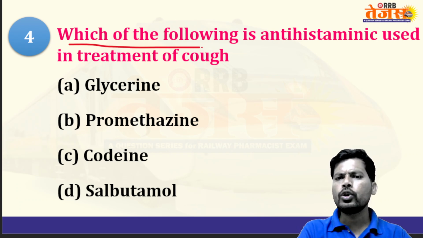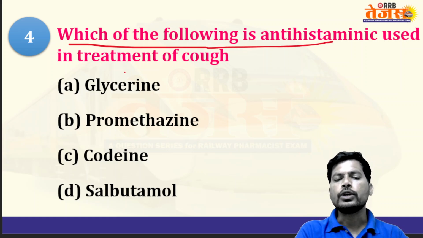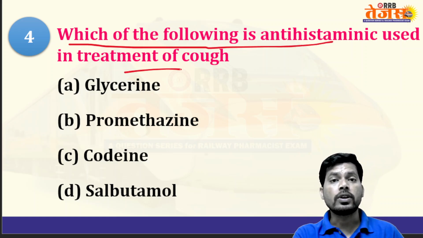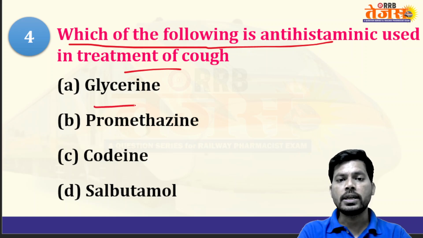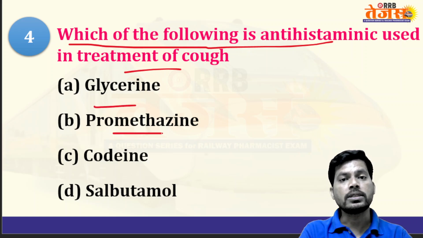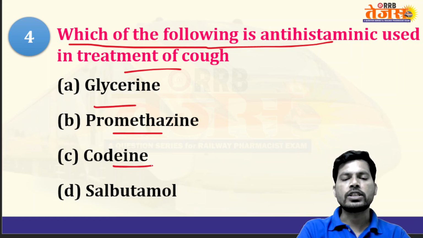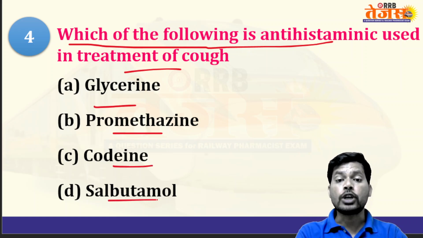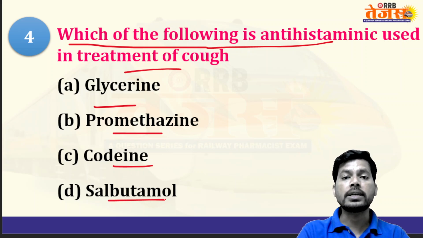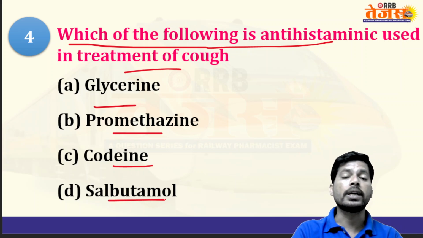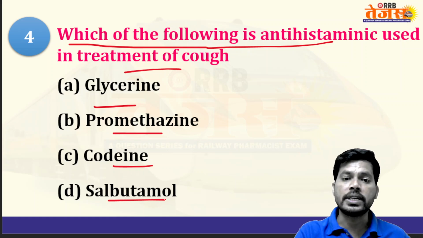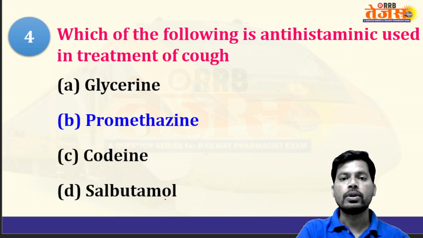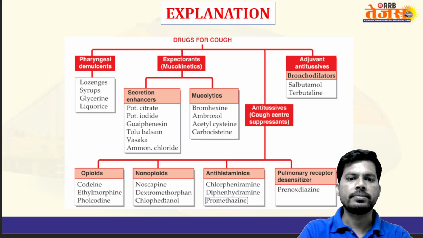Which of the following is an antihistamine used in treatment of cough? Glycerin is not an antihistamine, promethazine is an antihistamine, codeine phosphate is an opioid derivative, and salbutamol is an anti-asthmatic selective beta 2 receptor agonist. So here promethazine is the first generation antihistamine with sedation property, also used in treatment of cough.